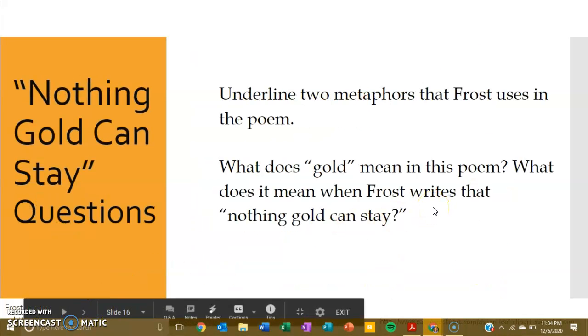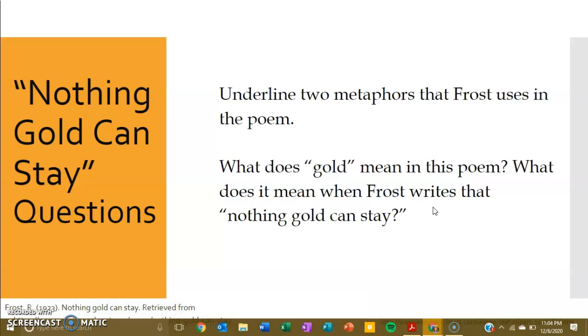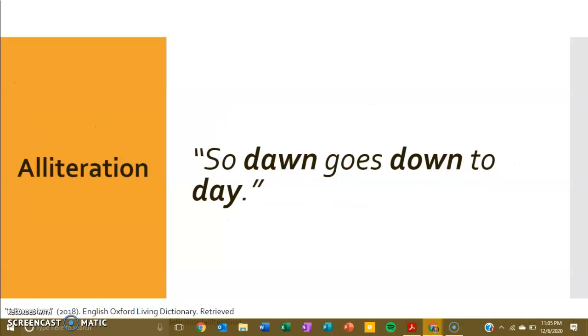So for Nothing Gold Can Stay, the questions you have is to underline two metaphors that Frost uses in the poem. And then you also have, what does gold mean in this poem? And what does it mean when Frost writes that nothing gold can stay? So if you stick with me and pay attention for the next few slides, you'll have a lot better information that you can use to answer some of these questions. So first of all, let's look at some figurative language.